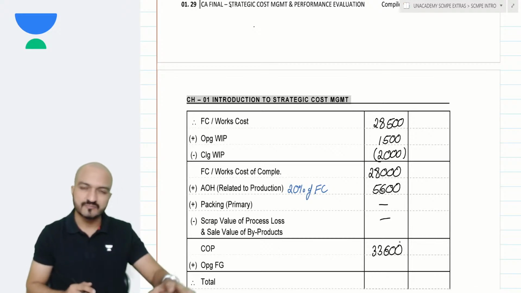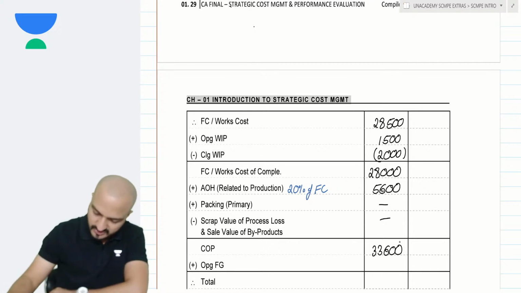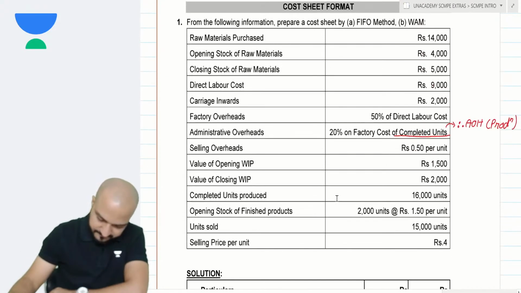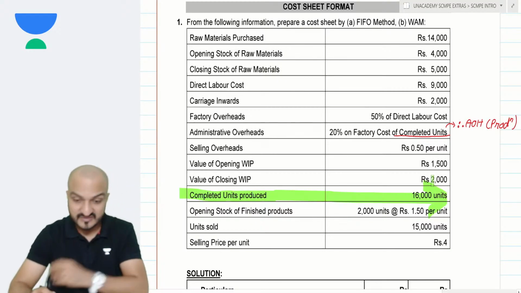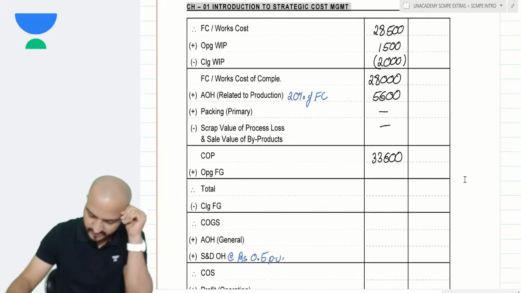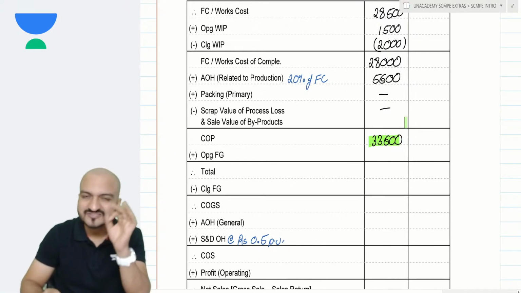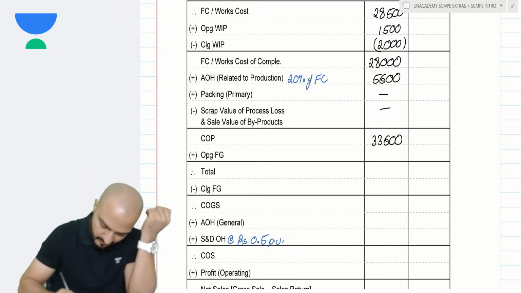Now this cost of production pertains to my production units. What are production units in this question? Let us find out. As per the question, how many units did I completely produce? My completed units produced is given as 16,000 units. So if 16,000 is my completed units produced, can I say that this 33,600 is the cost pertaining to how many units? This 33,600 is the cost pertaining to 16,000 production units.